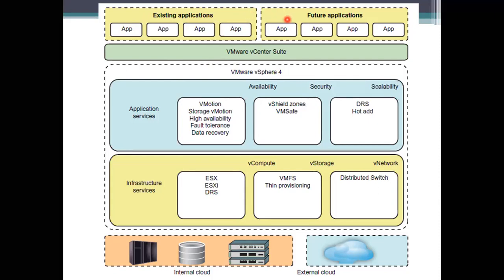When you go for the right side, you have the future applications. These are using the facilities of these infrastructure services and the application services, and also the infrastructure it has. By using all these things, VMware is deploying or developing these applications to be used by users or organizations, by other clouds in future.